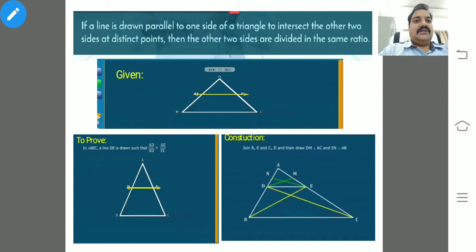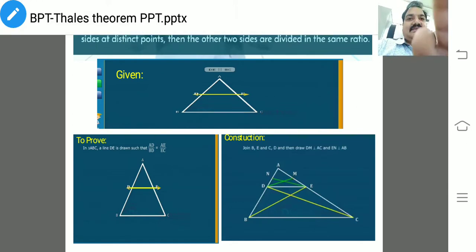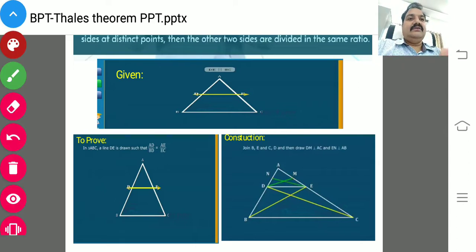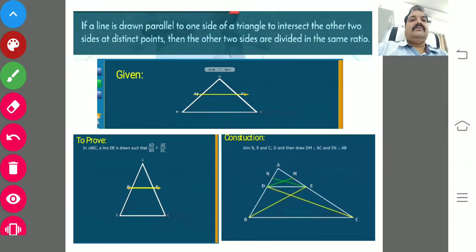If you learn any kind of theorem, we have to read the statement very clearly. The statement is: if a line is drawn parallel to one side of a triangle to intersect the other two sides at distinct points, then the other two sides are divided in the same ratio. So, the theorem is divided into some parts. What are those?